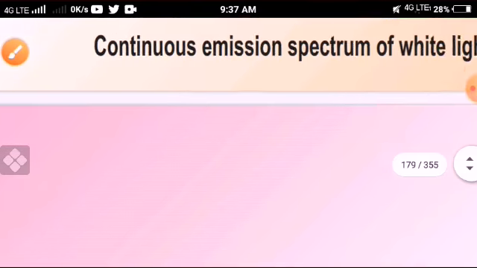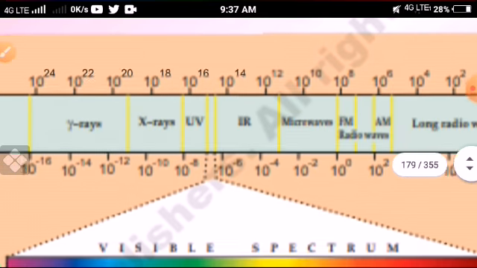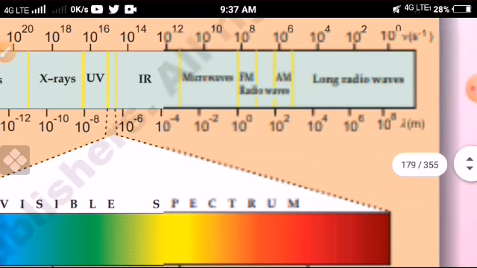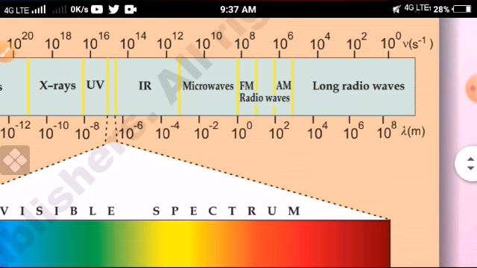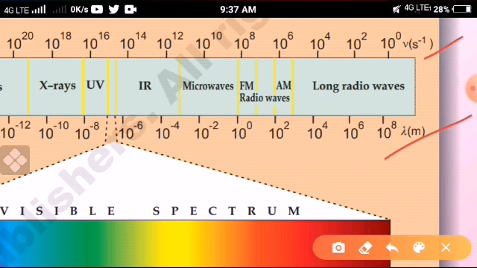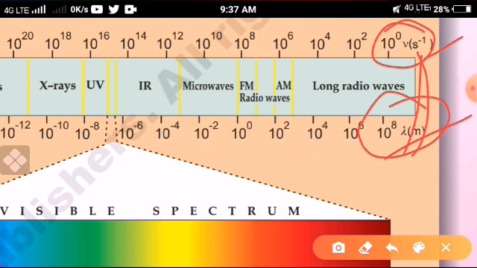Already we discussed this relation in the previous lecture. What is the relation between wavelength and frequency? This is the wavelength, this is the frequency. If wavelength increases, then frequency will decrease. This is the reciprocal relation.